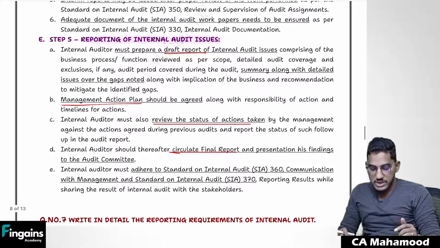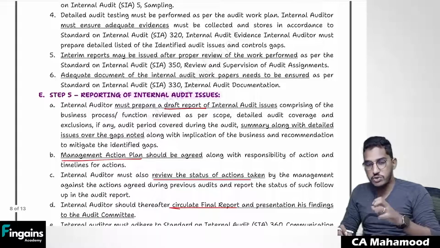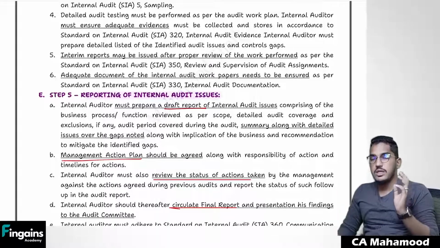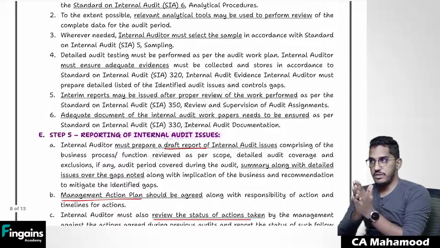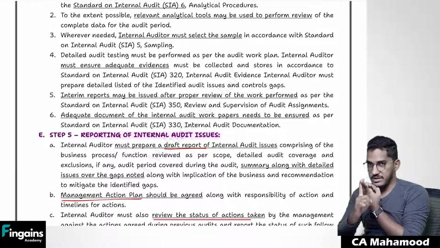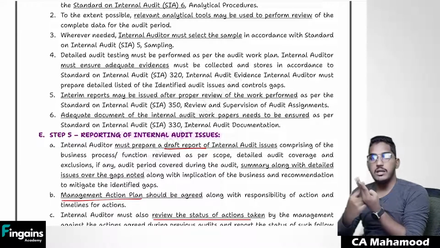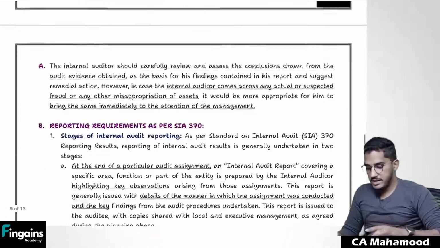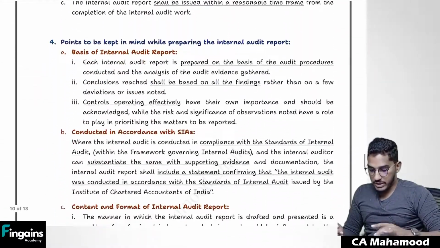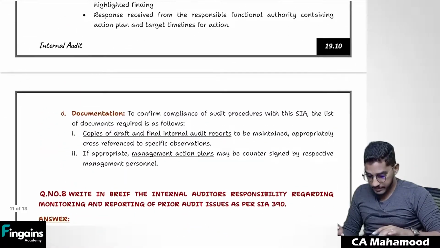Understood, everybody? Since we spoke about reporting, let us go to the reporting part here. What should be the format of the audit report? But before that, just a quick recap of this question once again. What are the various stages of the internal audit function? Number 1, risk assessment. Number 2, planning. Number 3, gathering data. Number 4, performing checks. Number 5, reporting of all your findings. Since I spoke about reporting, let me talk about the reporting here. What should be the contents of the audit report?